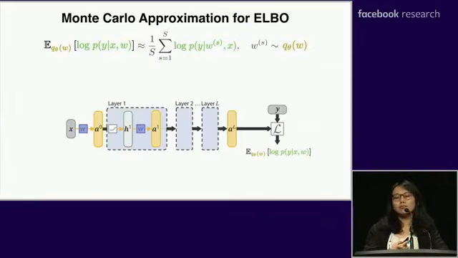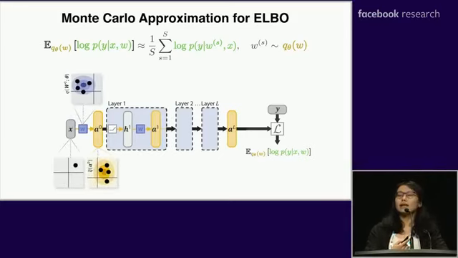So let's first take a look at the process of Monte Carlo approximation for the ELBO. Suppose we have such a multi-layer neural network. In order to get the expectation, we need to do sampling. So at the beginning, we sample W from the distribution in the first layer, and we multiply samples of W with the deterministic input X to get the samples for the first activation layer A0.